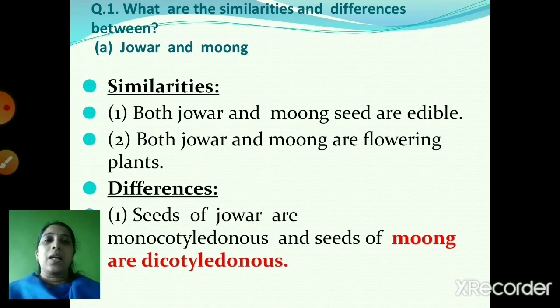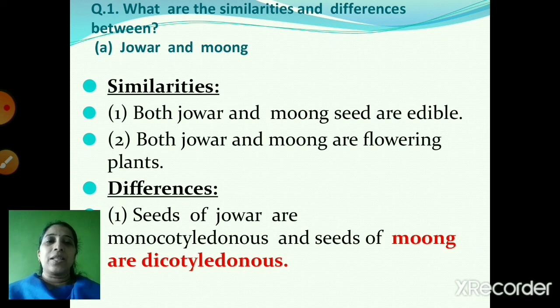Next, in chapter 2, I had given the written work on what are the similarities and the differences between jawar and moong. The similarities I had given are correct: both jawar and moong seeds are edible and both are flowering plants.